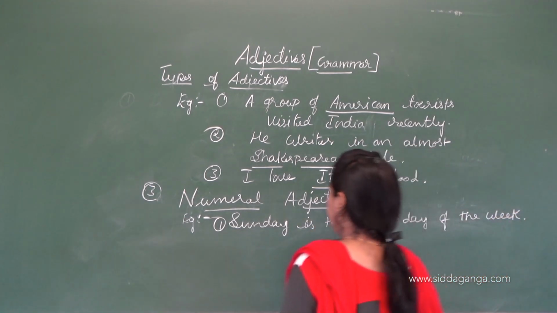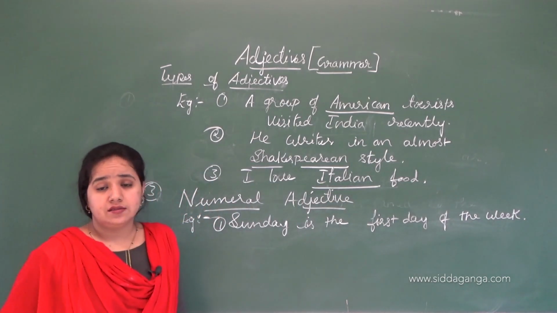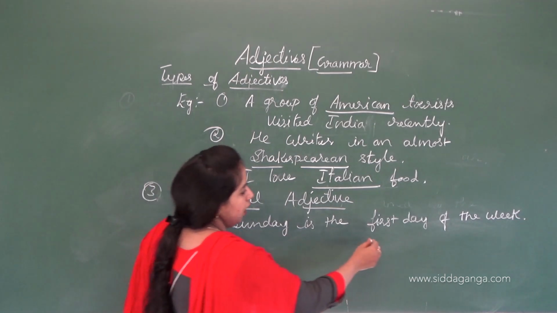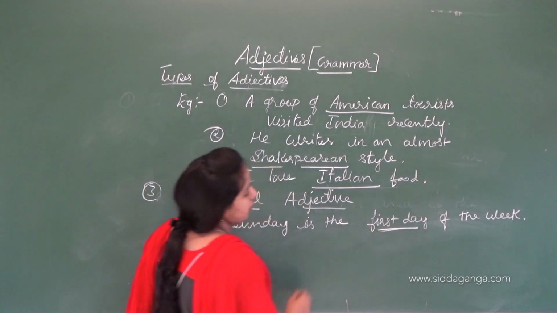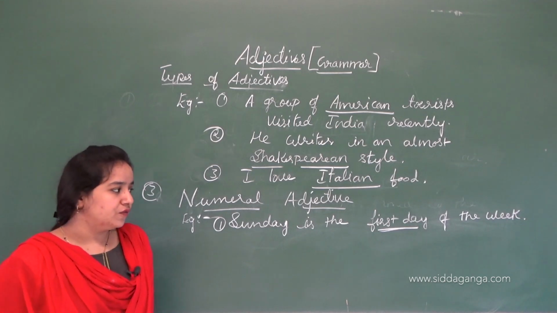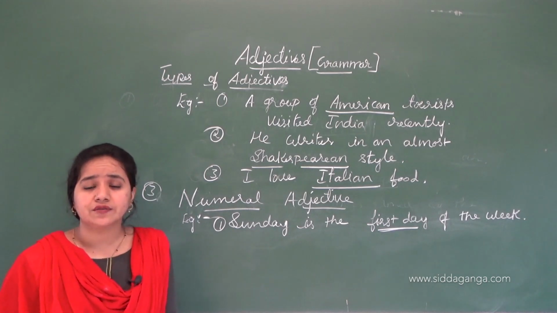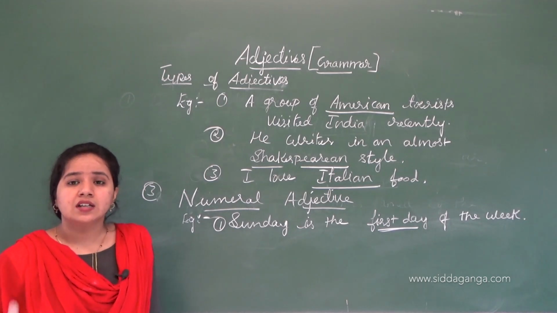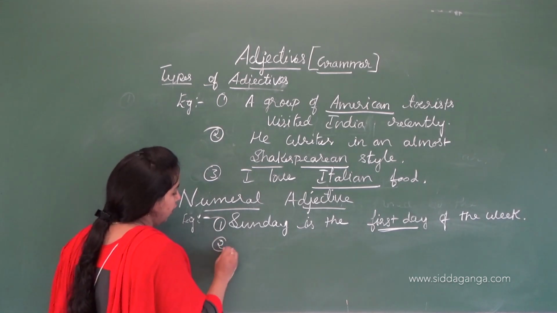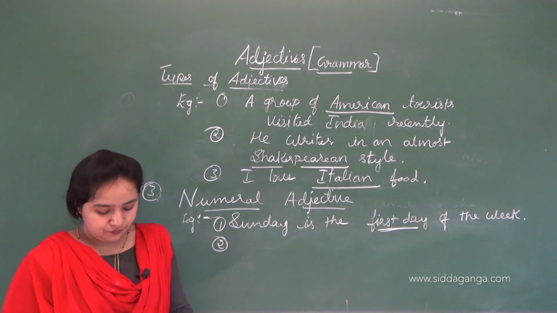So in a sentence, something which says about the noun in number. Here Sunday is a noun, and the first day is telling about the Sunday. When we begin the week, Sunday is the first day of the week. So that shows the numbers which represent the noun.